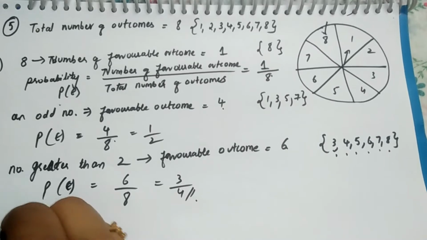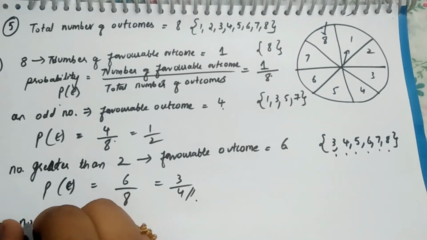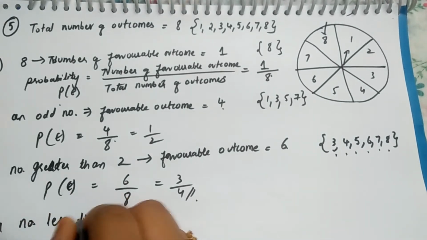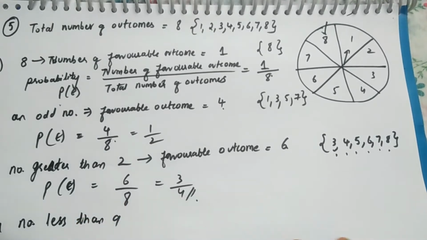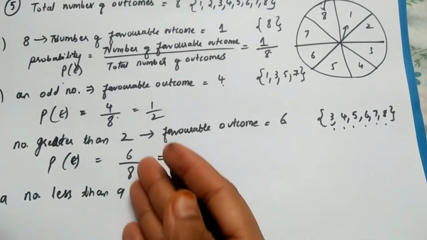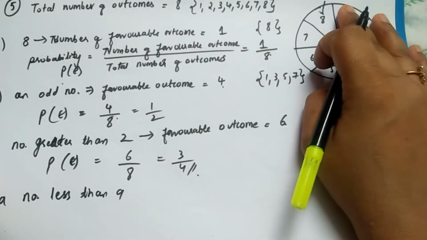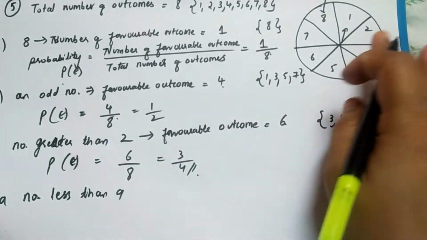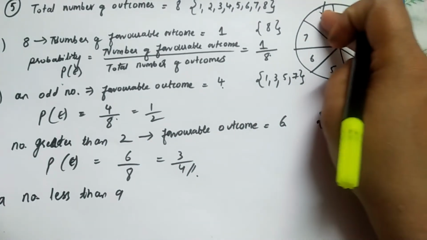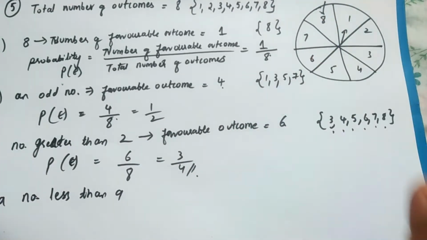The fourth bit is a number less than 9. Now this is very interesting. It is like a sure event. We don't have a number beyond 8, right? Any number less than 9 means there are equal chances of every number to come, so the probability will be 1.